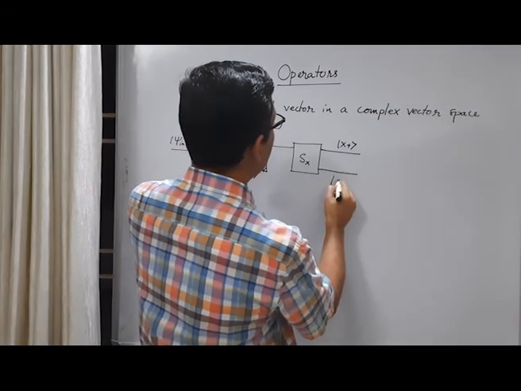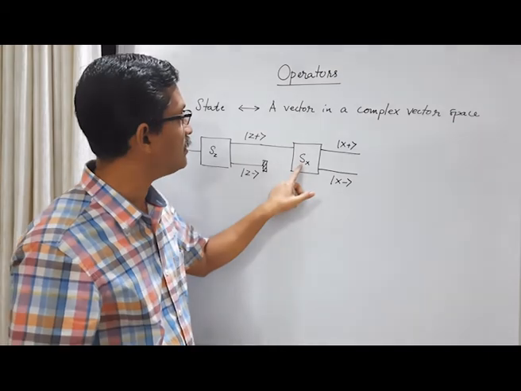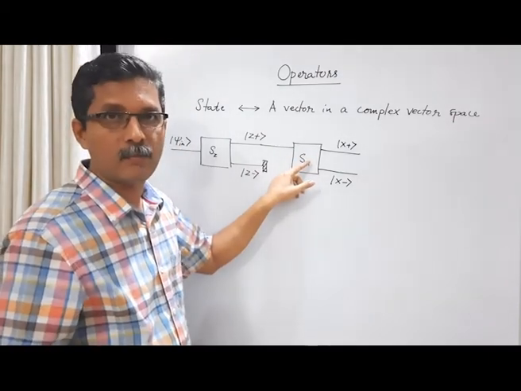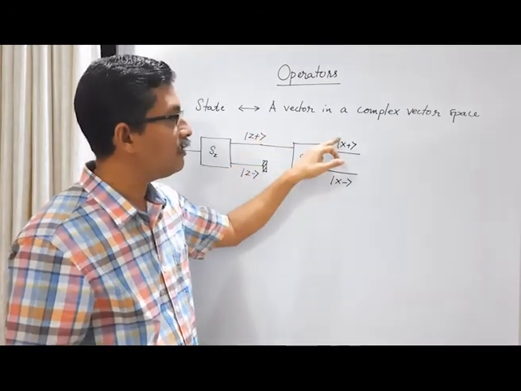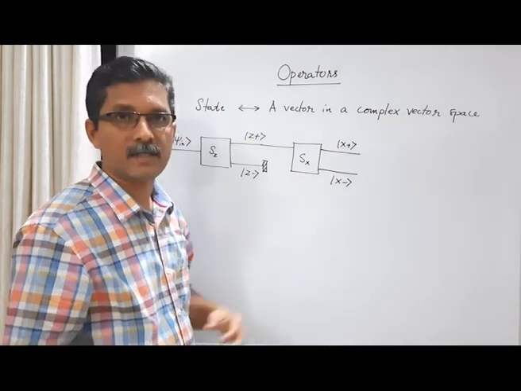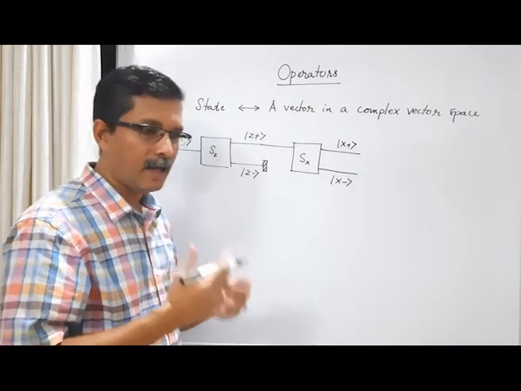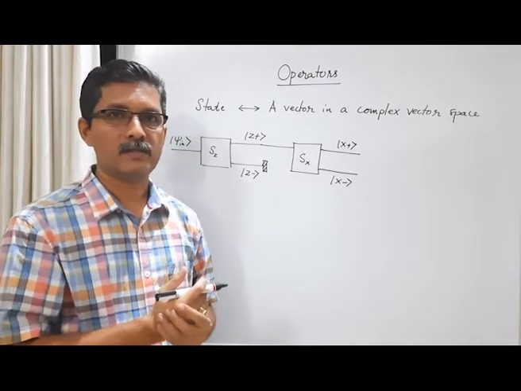The other half will be in x minus state with sx equal to minus h cross by 2. So again we see that the act of measurement of a physical quantity, this time the x component of the spin, changes the state from ket z plus to either ket x plus or ket x minus. So the point is that the act of measurement of a physical quantity changes the state of a system.